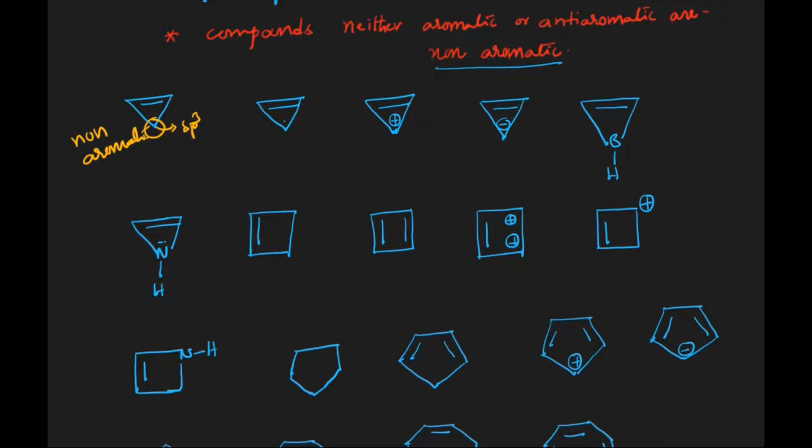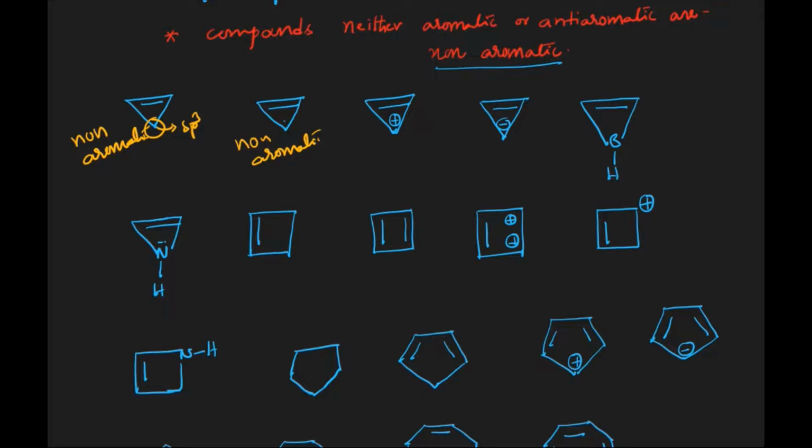In the case of the second one, it is a cyclic one. All carbons are sp2 hybridized. This is a free radical, and complete delocalization is taking place, but it is not satisfying the aromatic numbers or anti-aromatic numbers. In the case of aromatic, they are 2, 6, 10, etc. In the case of anti-aromatic, we have certain numbers 0, 4, 8, all those things. Here we have only 3 delocalizing pi electrons. That is why it is not satisfying any one of these numbers. That is why this also comes under non-aromatic, because of the number of electrons here.